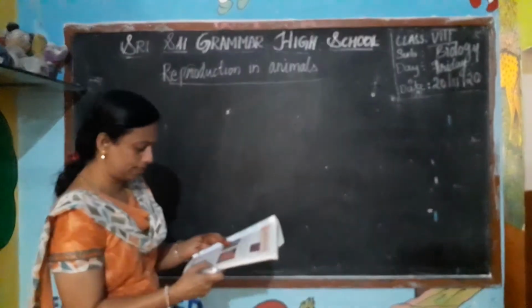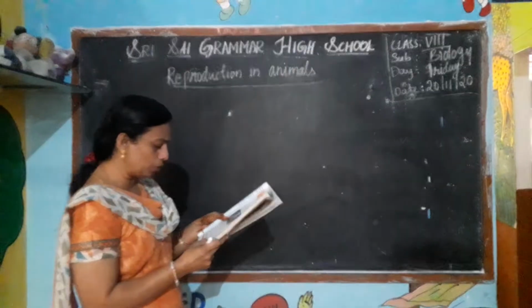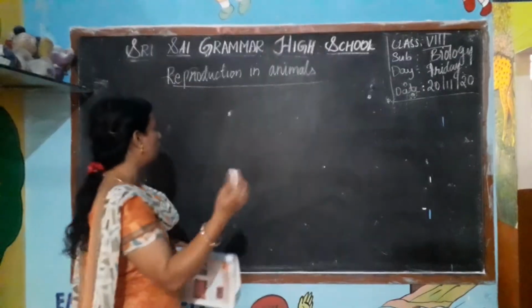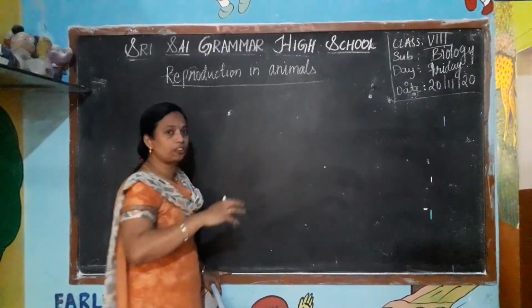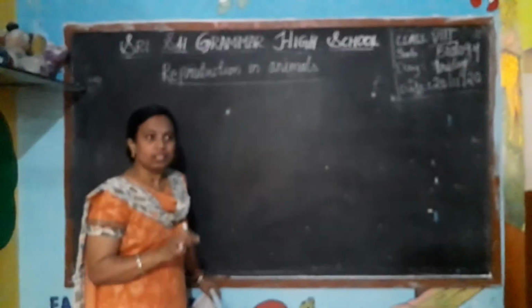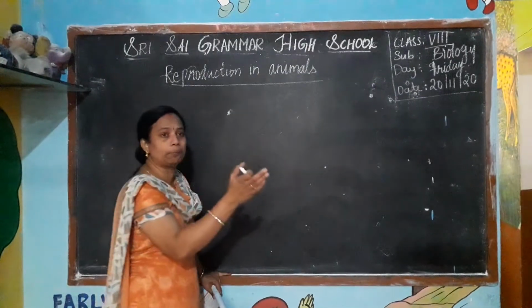So how can you say which animals are giving birth to young ones? How can you recognize? We have many types of animals in our world.